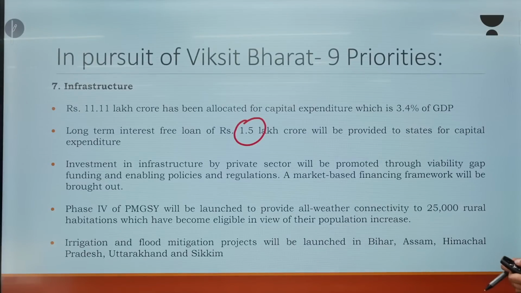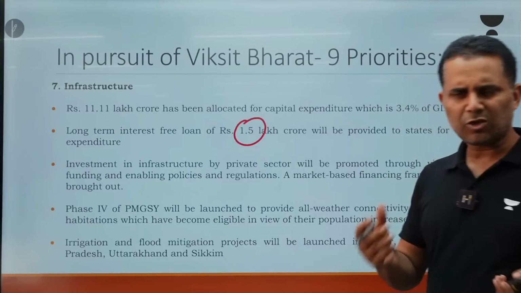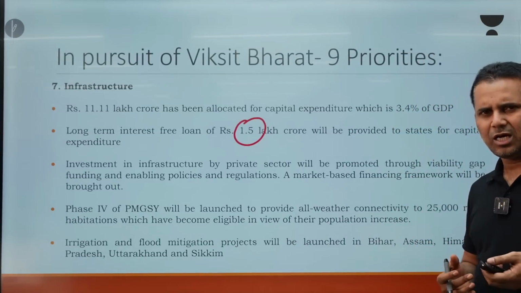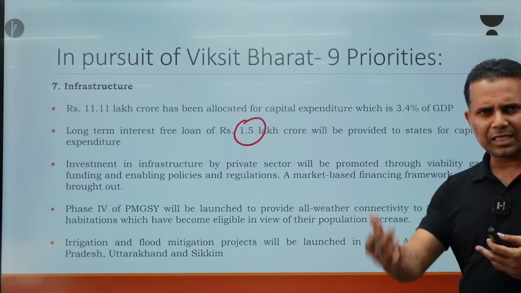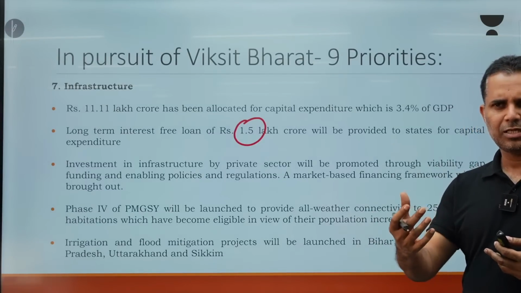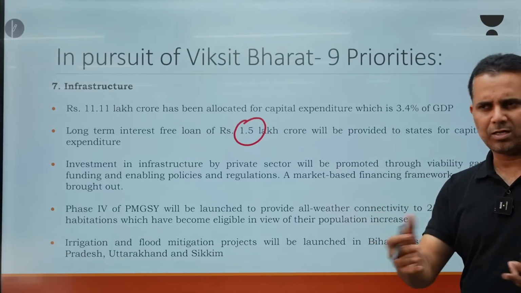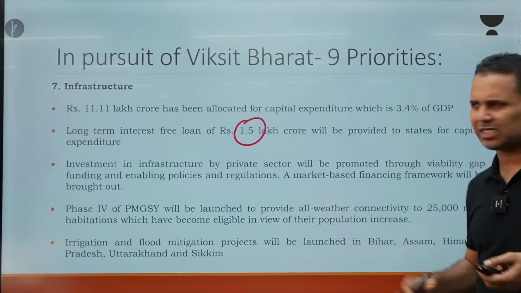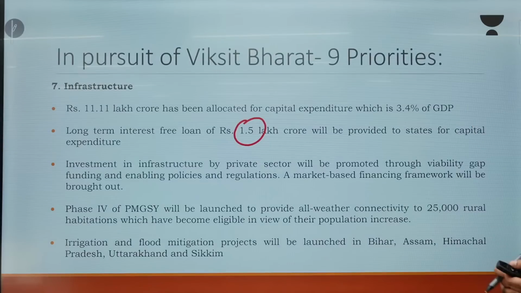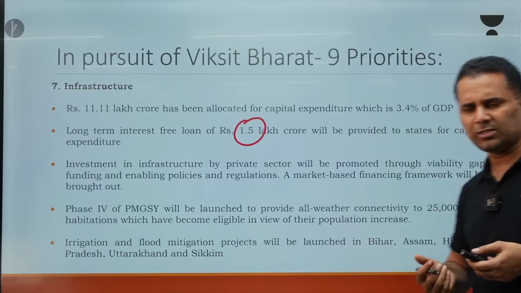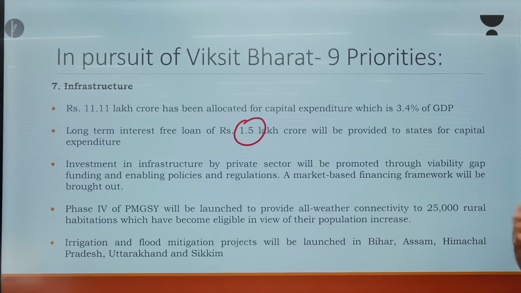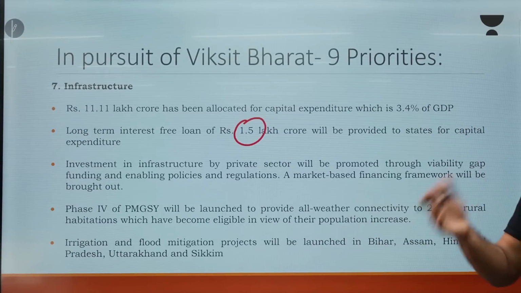Then investment in infrastructure by private sector will be promoted through viability gap funding. In case of PPP model, a lot of projects which are not viable, government selects private party and government says that if the project is not viable, we are going to give that much of funding to you so that project becomes viable, and then private sector is attracted. So government is also going to focus on that. There is a lot of focus on rural connectivity through Pradhan Mantri Gram Sadak Yojana also. So fourth phase will be launched. Those villages which will be eligible, there is a certain population above which the villages become eligible.